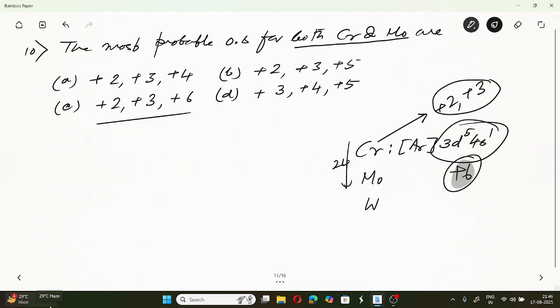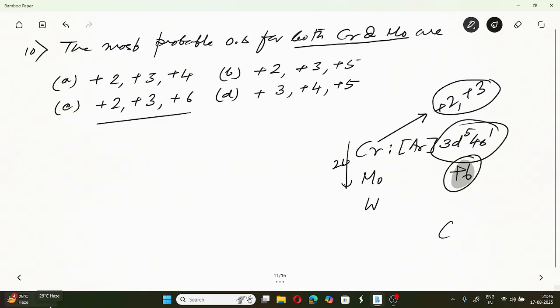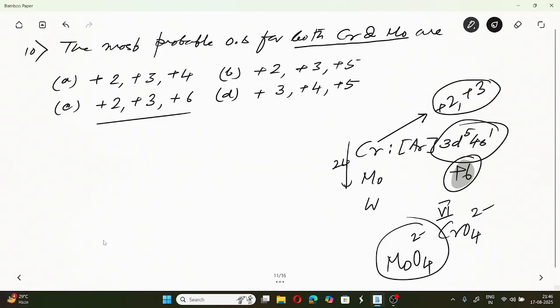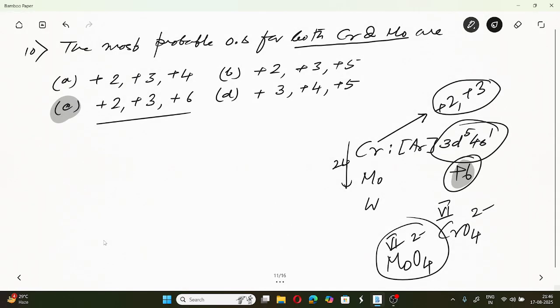We know that for chromium, CrO4 2- chromate is +6. Similarly molybdate, as in ammonium molybdate, so +6 oxidation state is stable for molybdenum. So the answer is this. So going to next page.